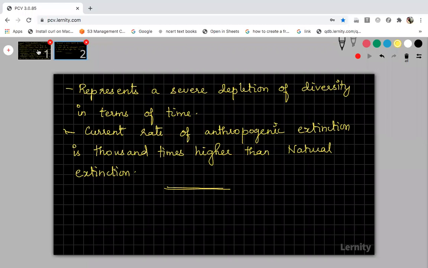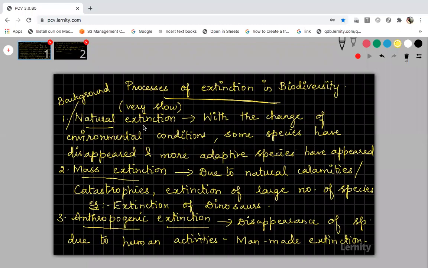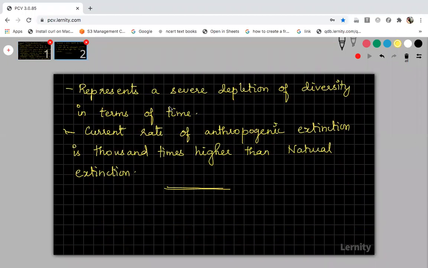I'll show you the first slide again. The first one is natural extinction, which is also called background extinction. It occurs slowly because of the change in environmental conditions; some species have disappeared and more adaptive species have appeared. The second one, mass extinction, is a bulk extinction due to sudden natural calamity, where a large number of species get extinct. An example is the extinction of dinosaurs. Anthropogenic extinction occurs due to human activities, is man-made, and represents a severe depletion of diversity with respect to time.